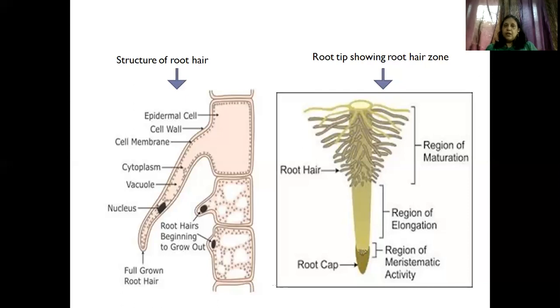ओके, सो हियर you could see the root hair playing a very important role of absorption. They absorb the water and the minerals with the help of this root hair. And then after that comes the region of the maturation, wherein it is holding the stem erect in the soil. That portion gets matured. Okay, so we could do the next one.